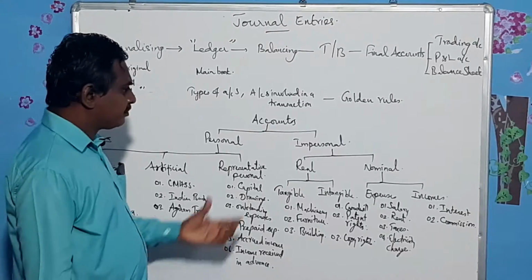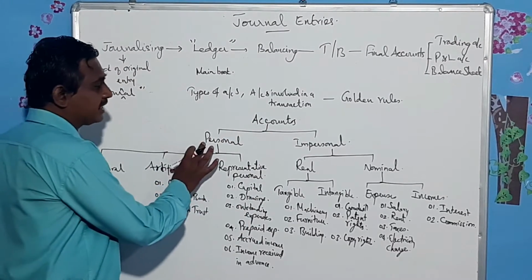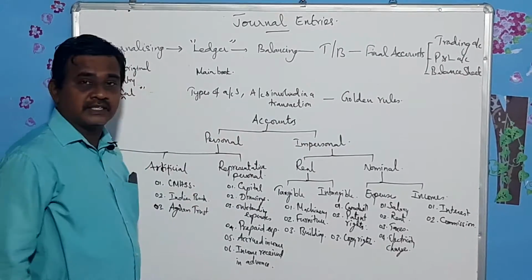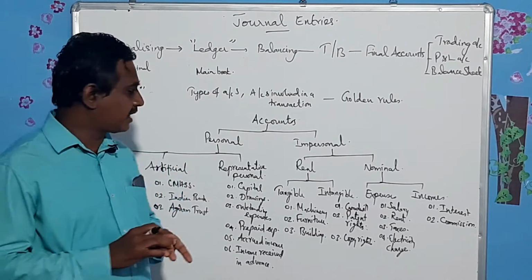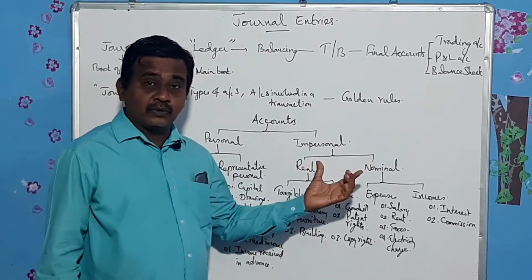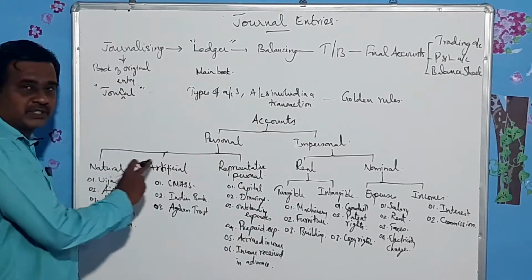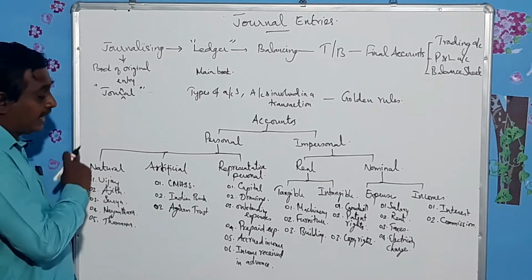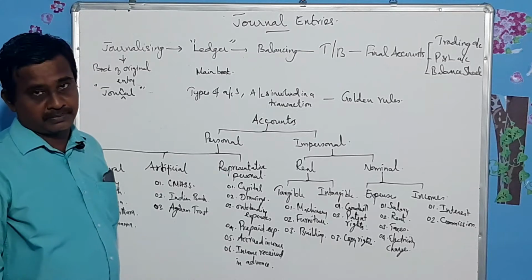Okay. Now these accounts will be mainly divided into personal and impersonal. What do you mean by personal accounts? Accounts which are related to persons, human beings, are called personal accounts, and other accounts are called impersonal accounts. And personal accounts are further divided into three. One is natural, another one is artificial, and the third one is representative personal.